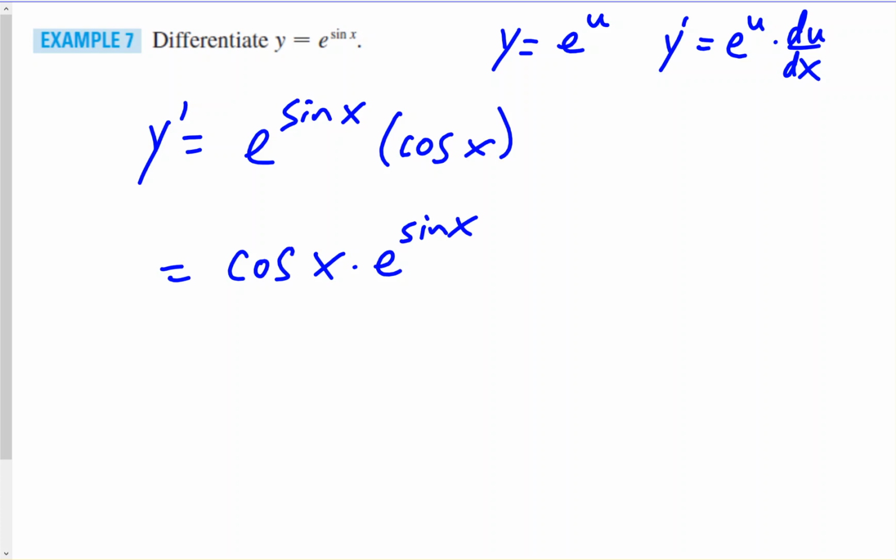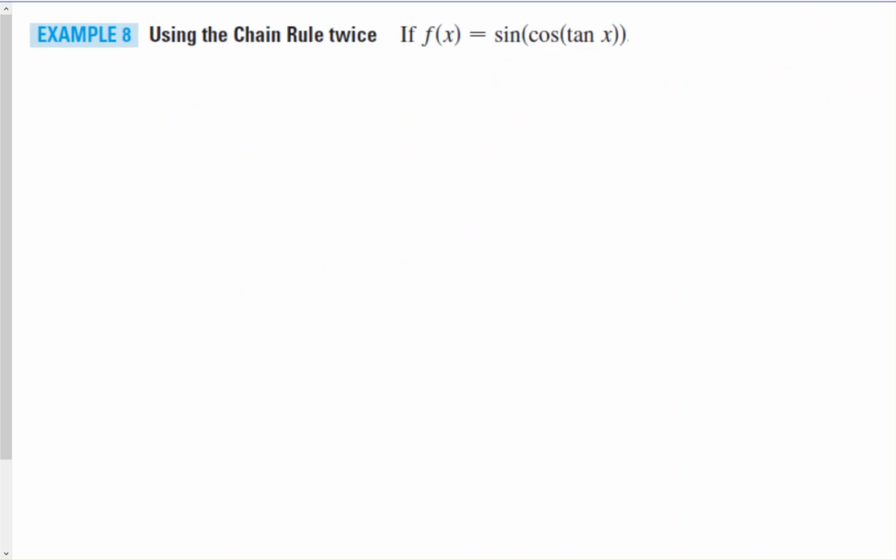Okay, let's take a look at another one. If f of x equals sine of cosine of tangent of x, let's find f prime of x. So that means we'll start with the outside function first.